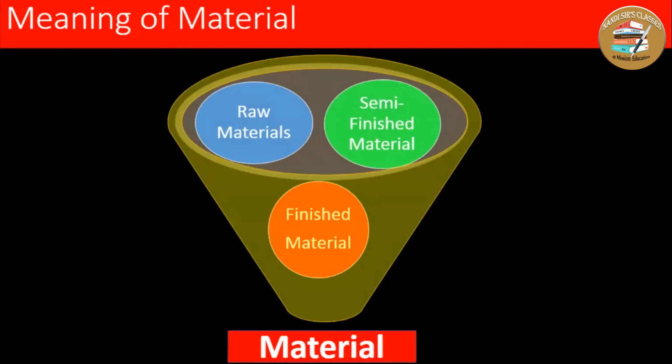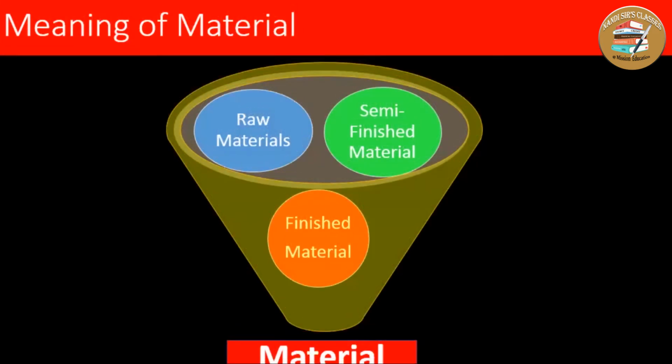When you talk about material, it does not mean only raw material. The material may be the raw material which enters into the process of production initially, in the raw form, like cotton in the textile industry, or coal in the cement industry.